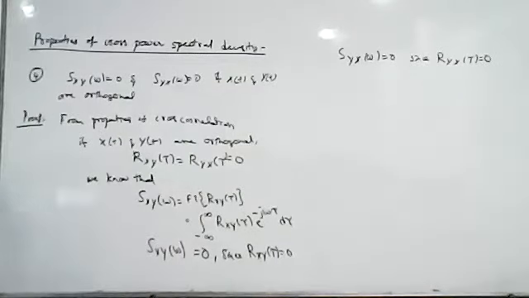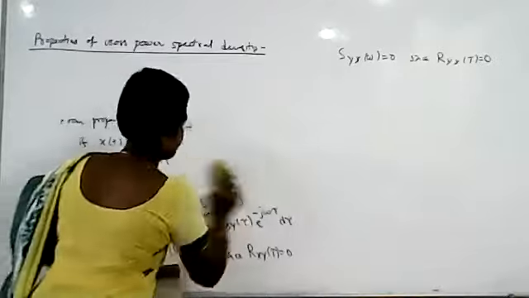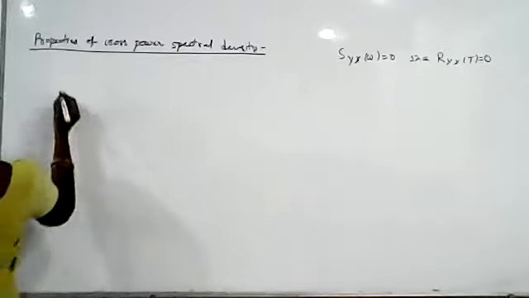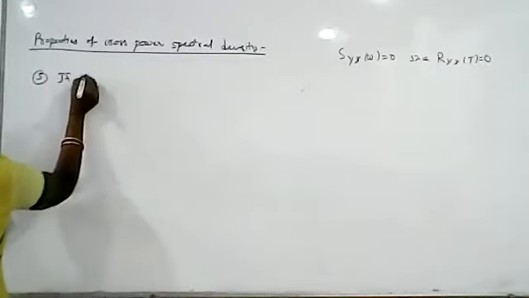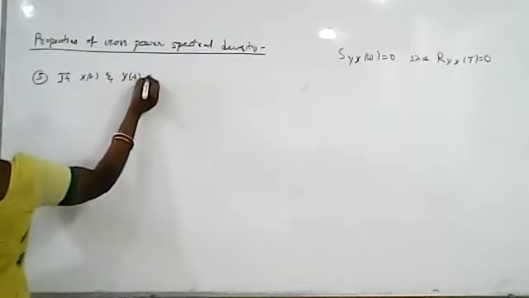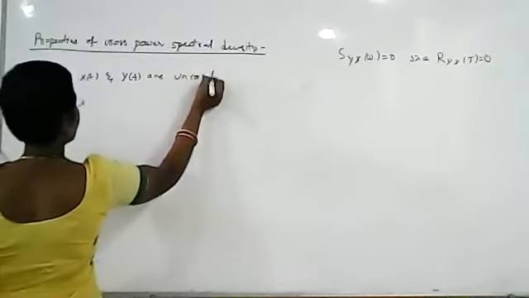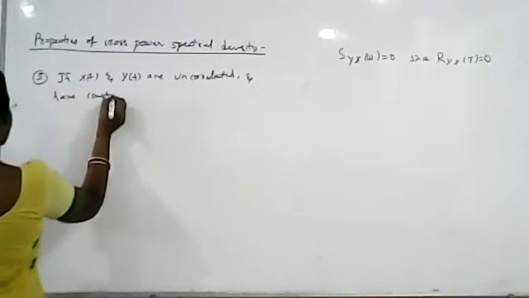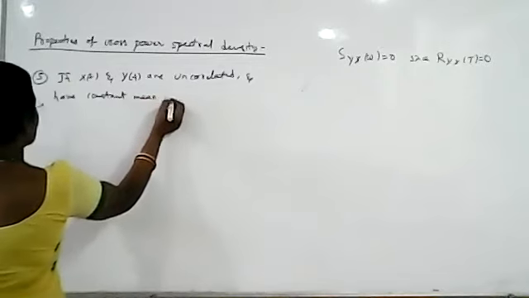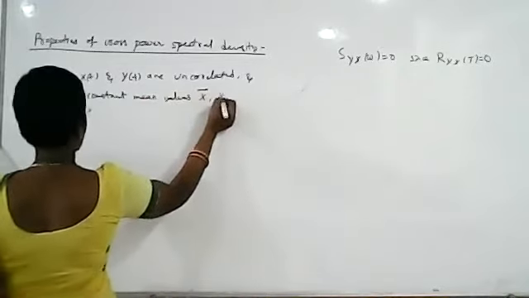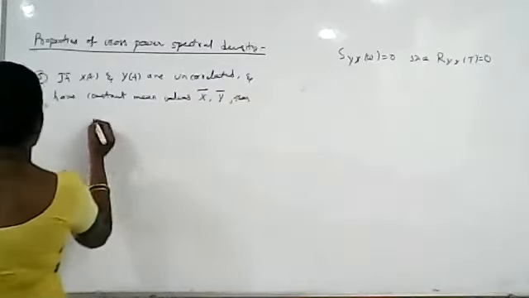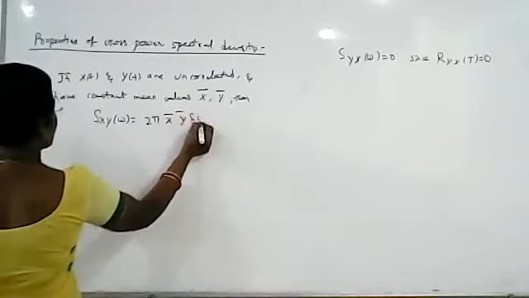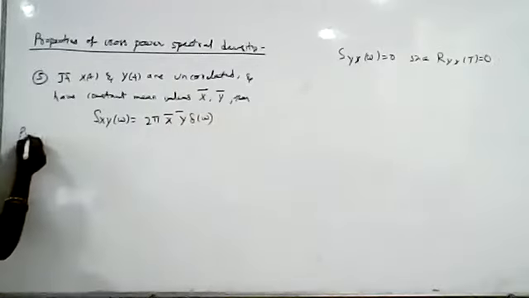Now let's discuss the fifth property. The fifth property is that if x of t and y of t are uncorrelated and have constant mean values, say the mean values are x bar and y bar, then Sxy of omega can be written as 2 pi x bar y bar delta of omega. So this is our fifth property.